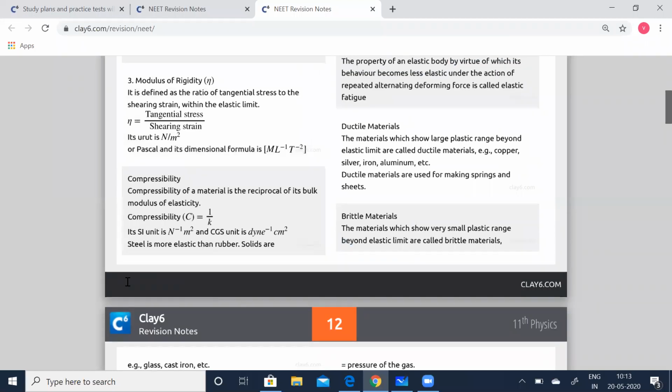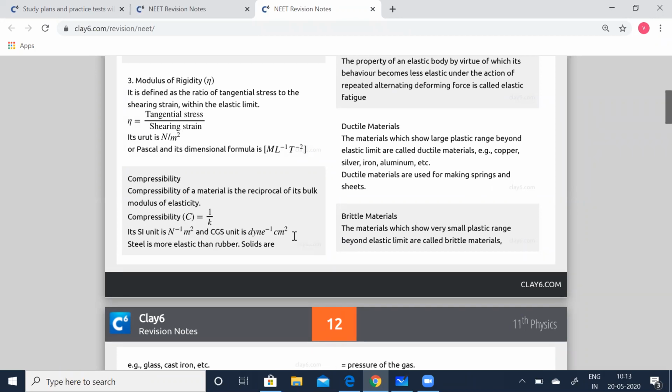Compressibility of a material is the reciprocal of bulk modulus, or you can simply say C is equal to 1 by K. So obviously its SI unit is also going to be the reciprocal of that, so N to the power of -1 M squared. Its CGS unit is dyne to the power of -1 centimeter square.